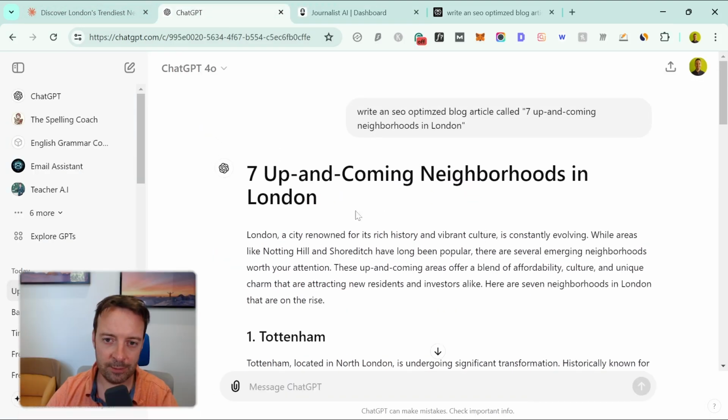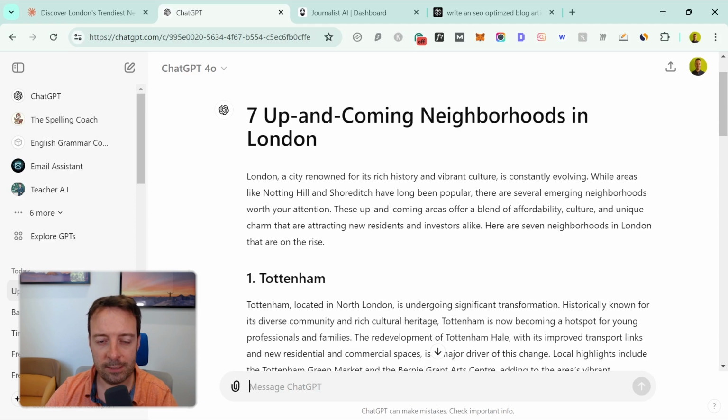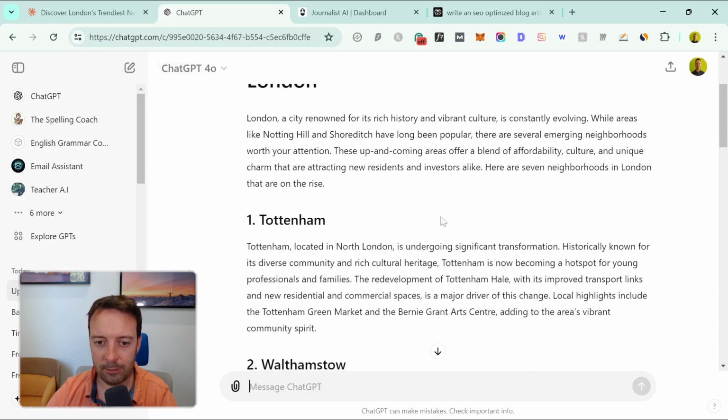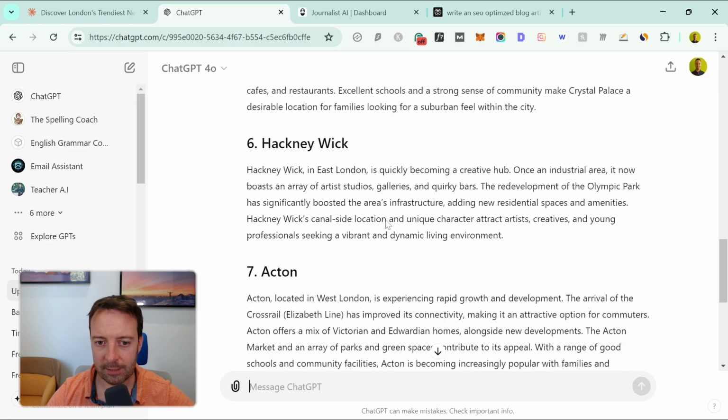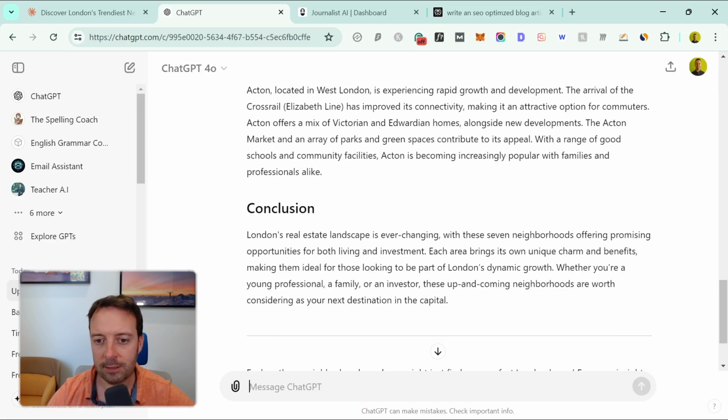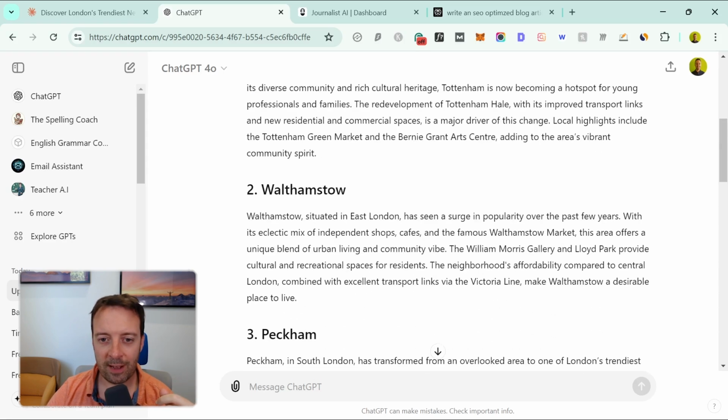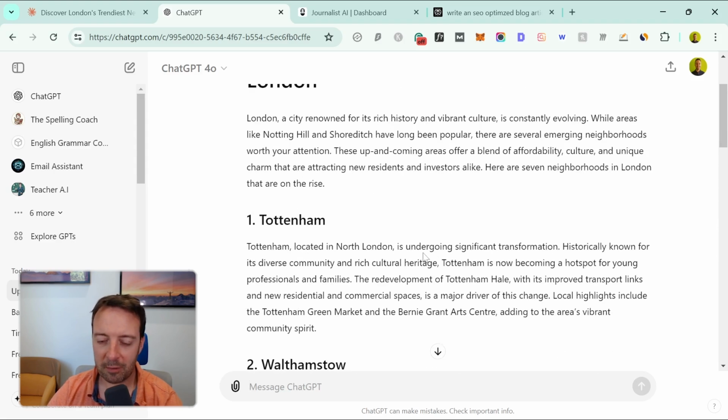Okay, so I asked them to do all the same article, write an SEO optimized blog article called 7 Up and Coming Neighborhoods in London. So this is the article I got from 4o. So what you see is just a simple article, right? The 7 places that I was looking for, and a conclusion. Nothing too groundbreaking for what we're seeing AI tools do today, but still not a bad article at the same time, much better than a few months ago, last year, for example.